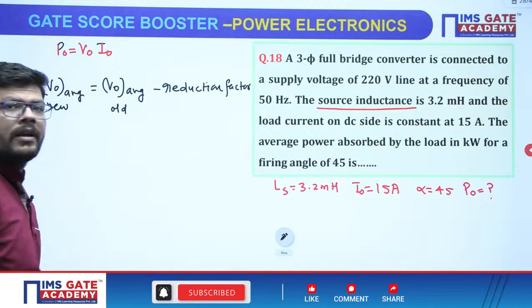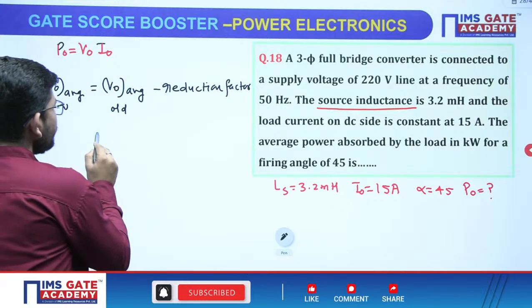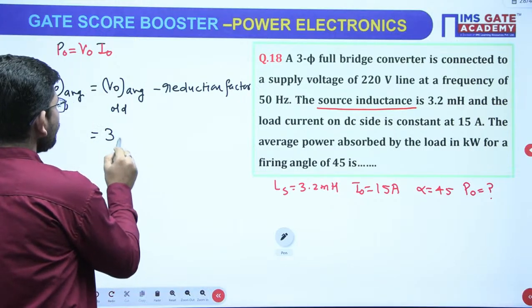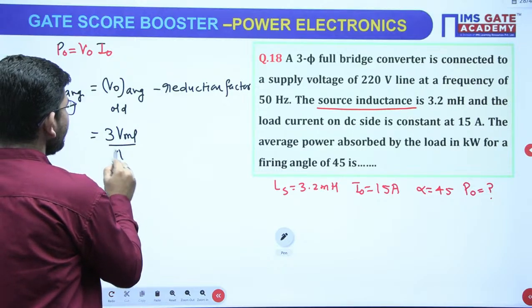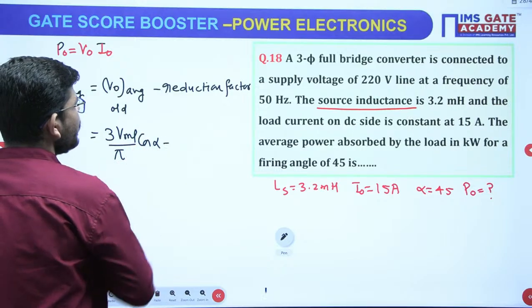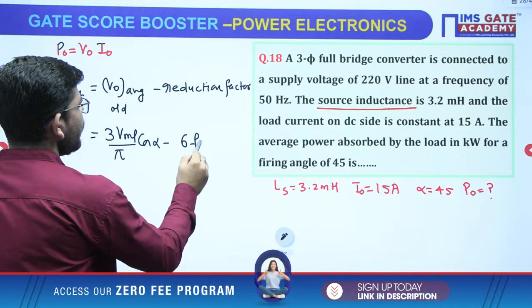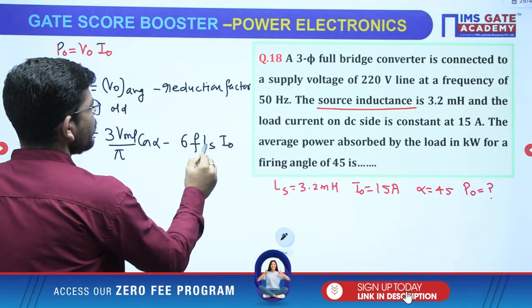Now V0 average old, because it is a 3-phase full bridge converter, will be 3 VML over pi cos alpha, and the reduction factor will be 6 f Ls I0, right?